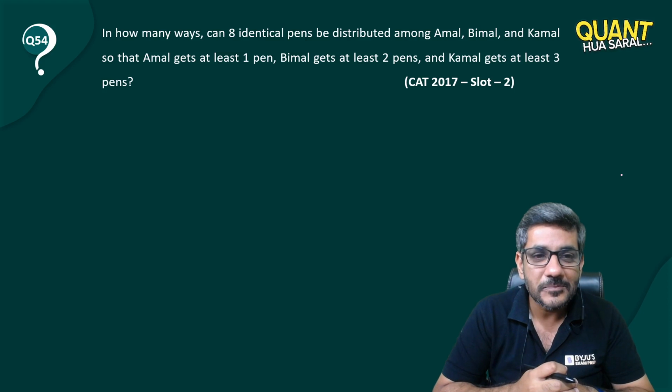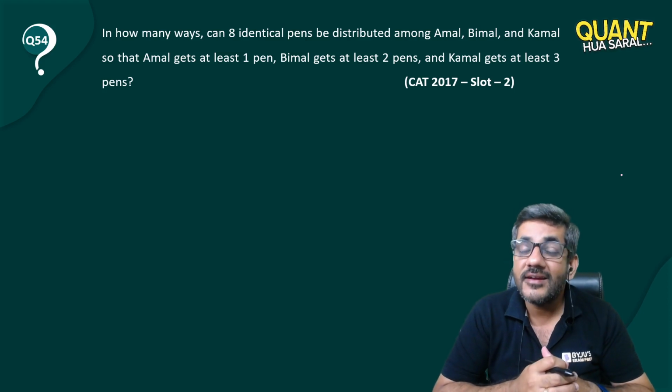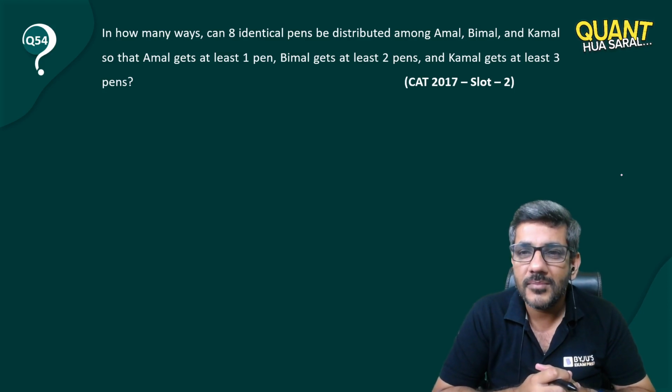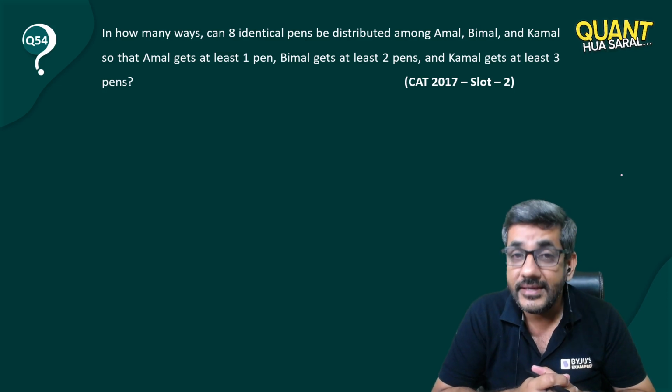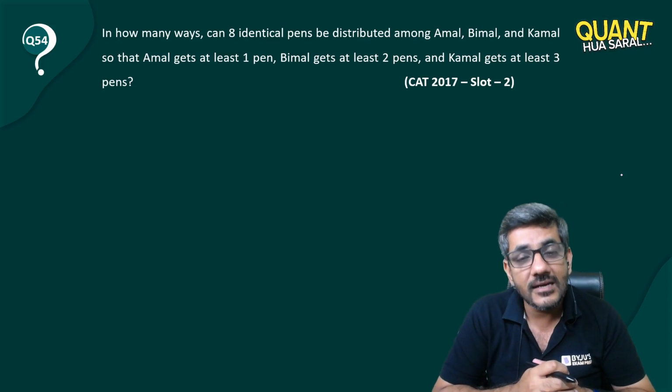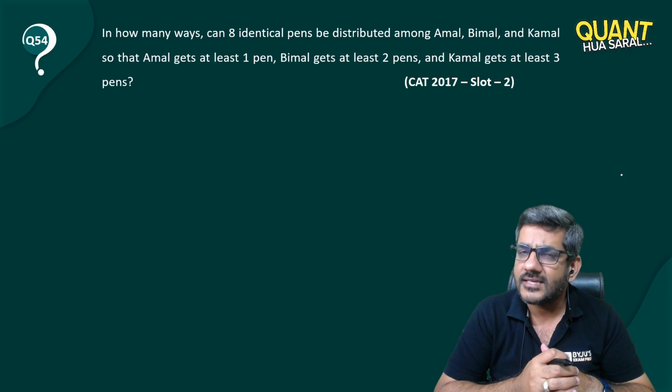Let's start with it. In how many ways can 8 identical pens be distributed among Amal, Bimal and Kamal so that Amal gets at least 1 pen, Bimal gets at least 2 pens and Kamal gets at least 3 pens?